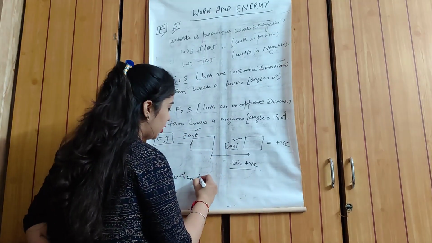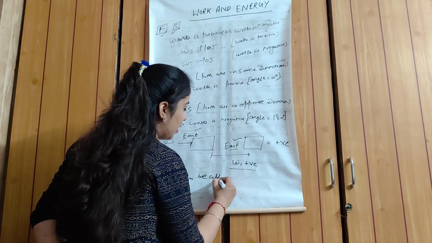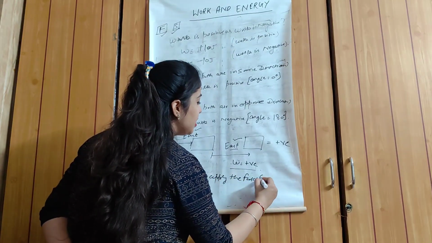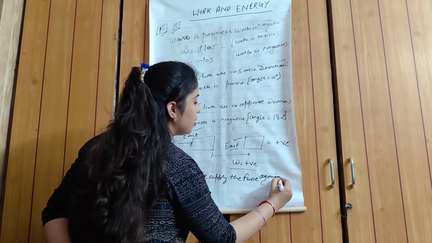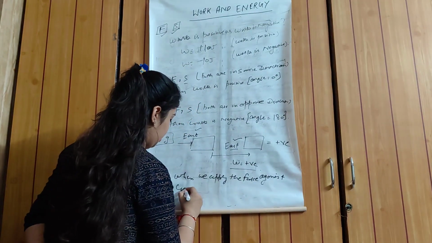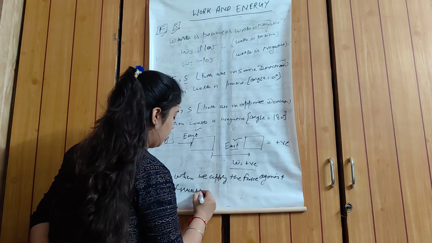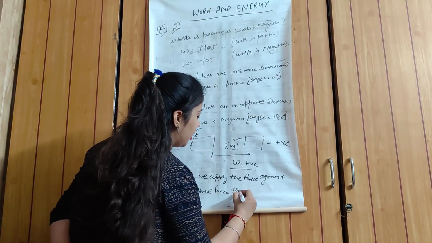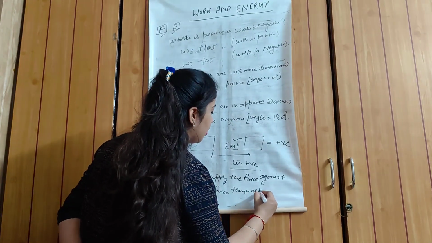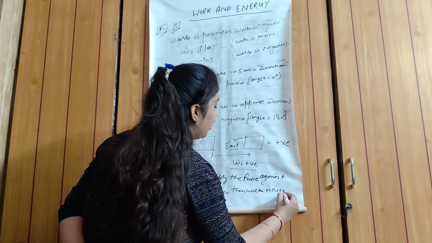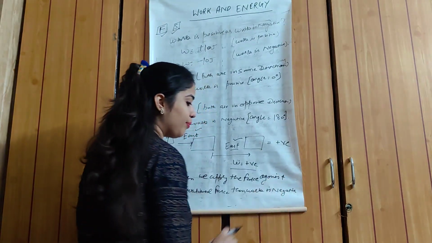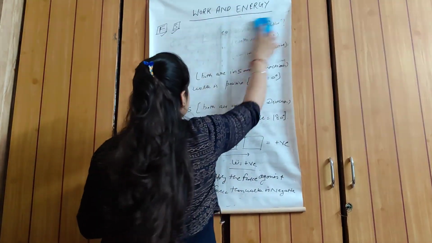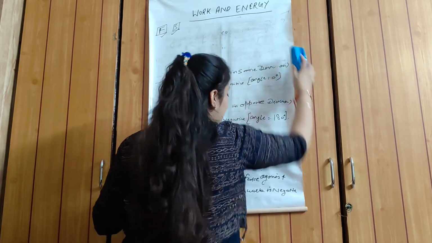When we apply the force against gravitational force, then work is negative.